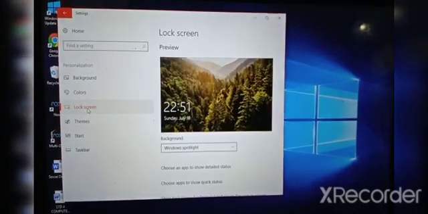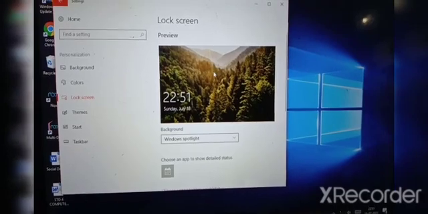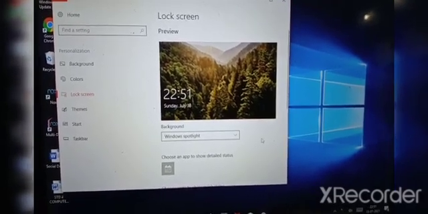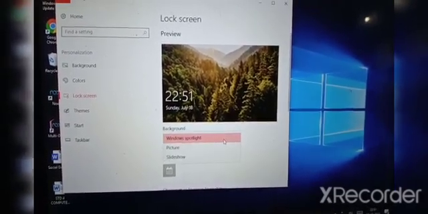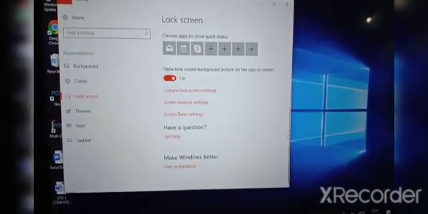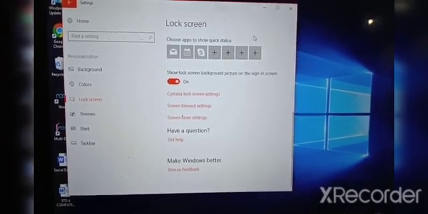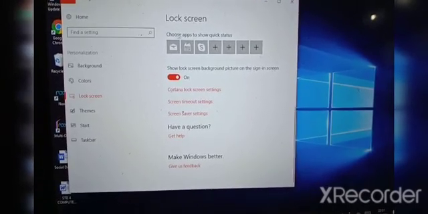Now the lock screen setting. What is the lock screen setting? See here, when you lock your computer, this screen comes. Here you can select the lock screen from your pictures and galleries. You can choose how you want to see the lock screen. That is in this setting.